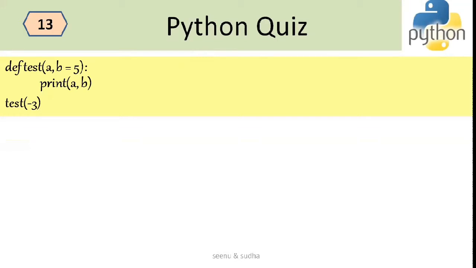What is the output of this particular program? I have a full length function over here. I have def and then test. The name of the function is test, which has two arguments. The first one is a and the second one is the default argument, b is equal to 5. I just wanted to print a and b, and this is the function call. I said test, and inside test I'm passing -3. So -3 will go into a, but for b I haven't passed any value. So it will consider the default value. You can guess the output now. The output will be -3, 5.